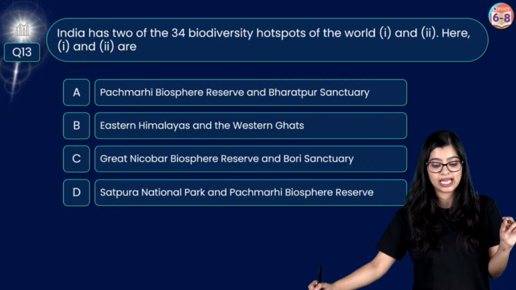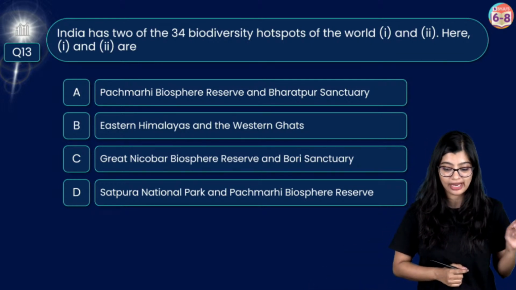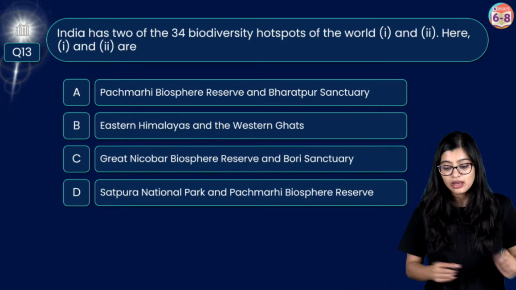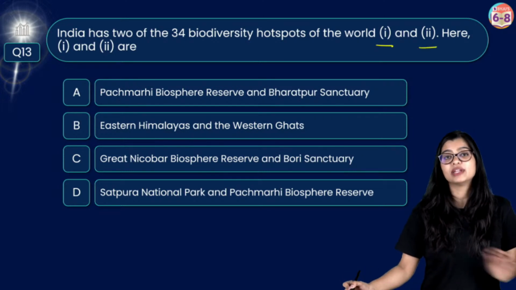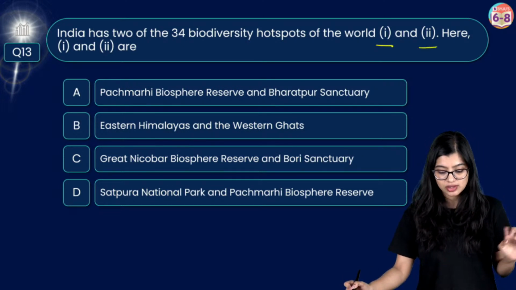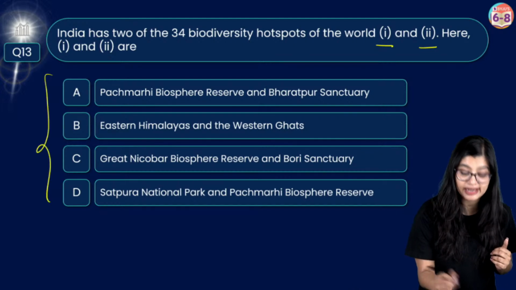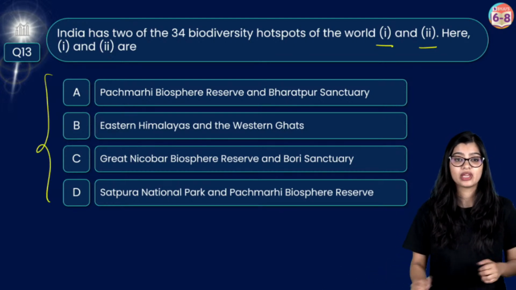India has 2 among the 34 biodiversity hotspots in the world, which is 1 and 2. Which are the 2 biodiversity hotspots? We have 4 options from which you need to identify the correct answer.